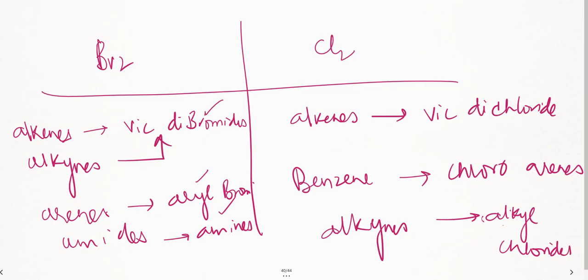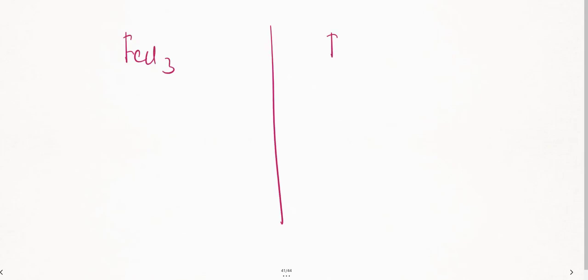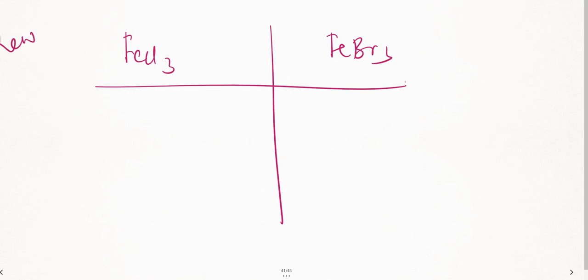This is fine? Yes. Now, let us see certain reactions where you will be seeing this particular reagent, FeCl3 or FeBr3. Correct? So what is the specialty of both? Both are Lewis acids. They have an electron deficient atom. So what are they going to do?